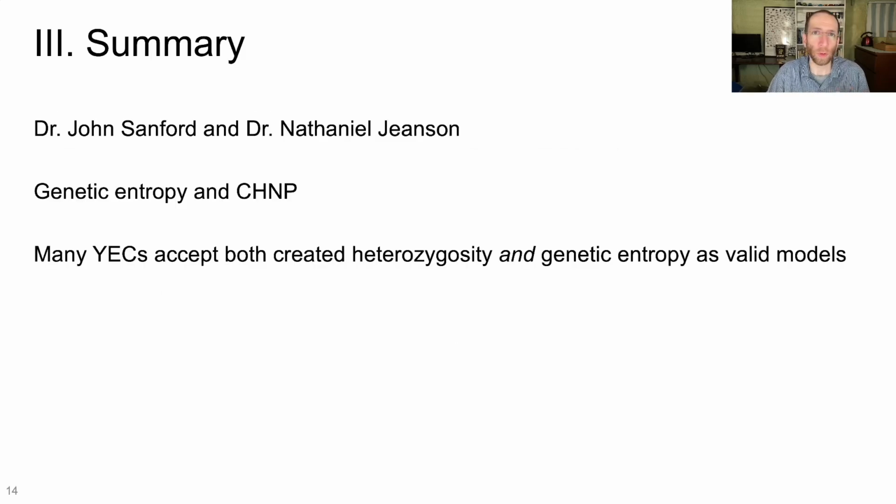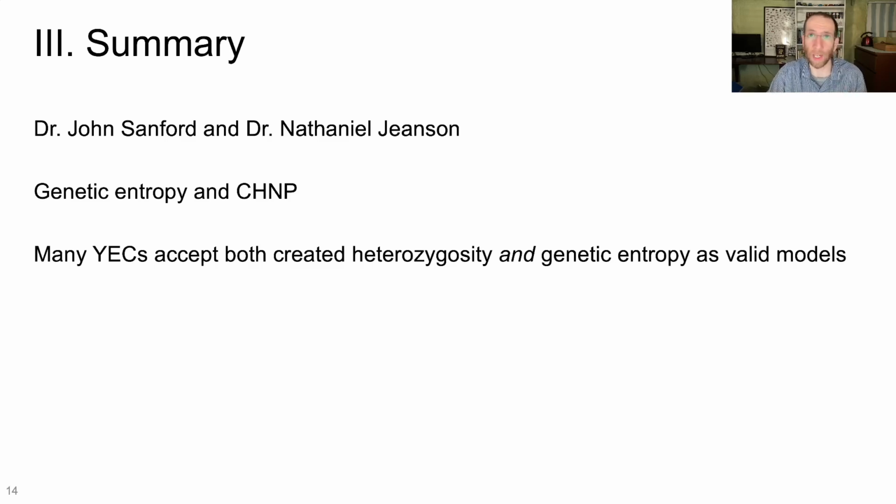So to summarize this creationist contradiction, we have been looking at genetic entropy from Dr. John Sanford and the CHNP model from Dr. Nathaniel Jeanson. These are two of the big names in young Earth creation science and two of the big models in young Earth creation science.